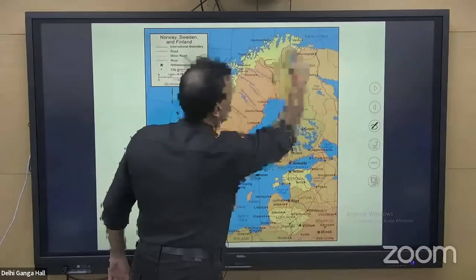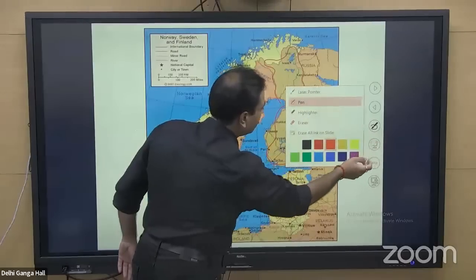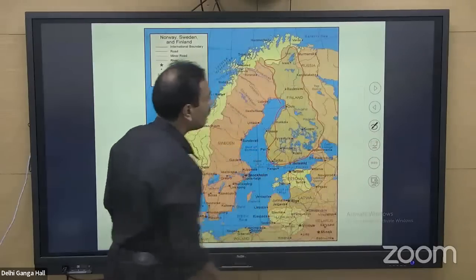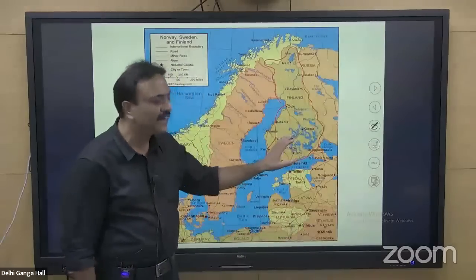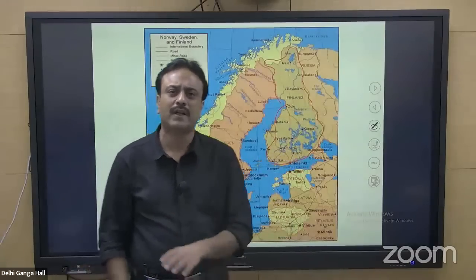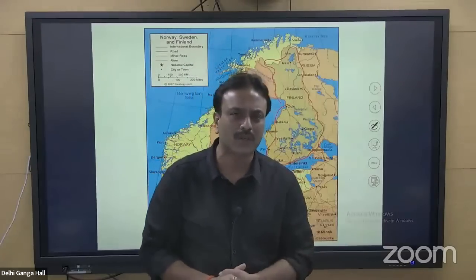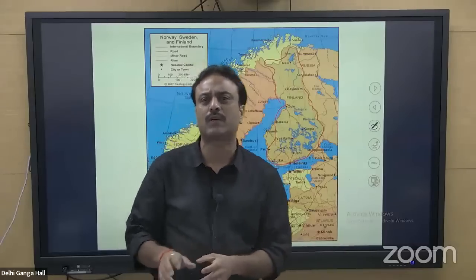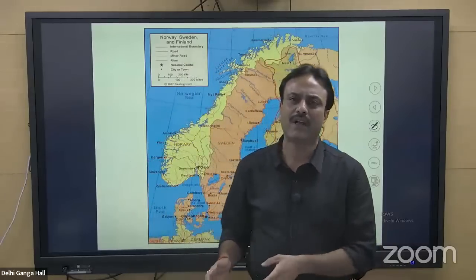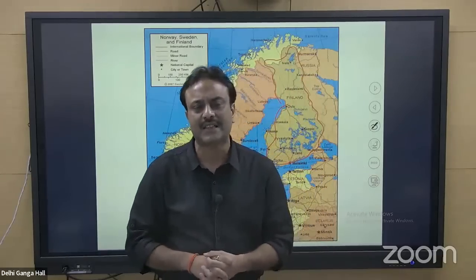This particular country is Finland. And it shares the border with Russia. This country, Finland, has officially joined in completeness, in totality. It is now a part and parcel of North Atlantic Treaty Organization. North Atlantic Treaty Organization was one of the reasons, as cited by Vladimir Putin, for launching an attack against Ukraine.